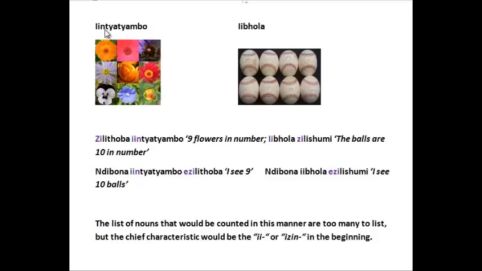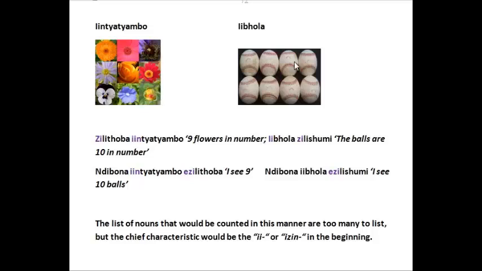The last set of pictures, and we look at iintyatyambo, flowers, and ibhola, balls, baseballs it looks like. Let's count the flowers. Inye, zimbini, zintatu, zine, zintlanu, zintandatu, zisixhenxe, zisibhozo, zilithoba. Counting the balls.